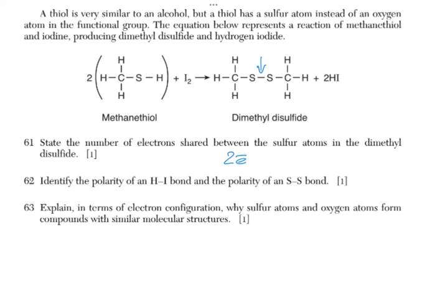Identify the polarity of the hydrogen-iodine bond and the polarity of the sulfur-sulfur bond. Well, hydrogen-iodine would be a polar bond because hydrogen has relatively low electronegativity and iodine has high electronegativity. Sulfur, 2 atoms of sulfur, they are twins. They have equal electronegativity, so nobody really wins this tug of war of electrons, so that bond would be non-polar.